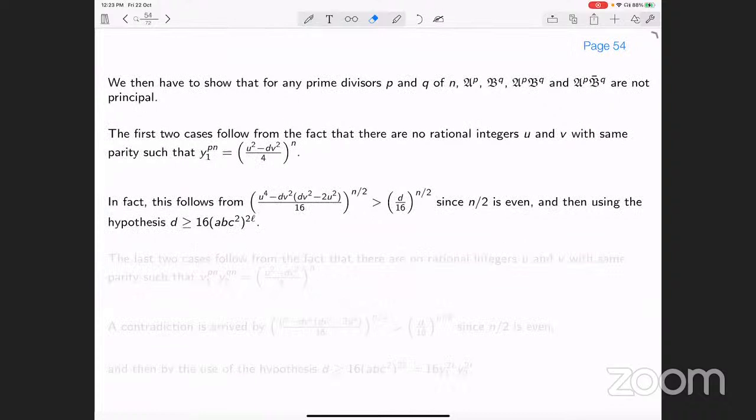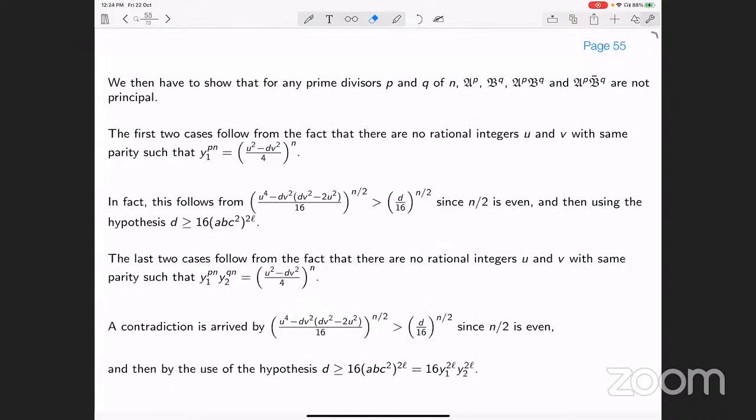And from here, if you take the square of this and then n by 2, then u4 minus dv square times dv square minus 2u square by 16 whole to the power n by 2 is bigger than d by 16. And since d is bigger than 16 abc square whole to the power 2l, this will give us a contradiction.